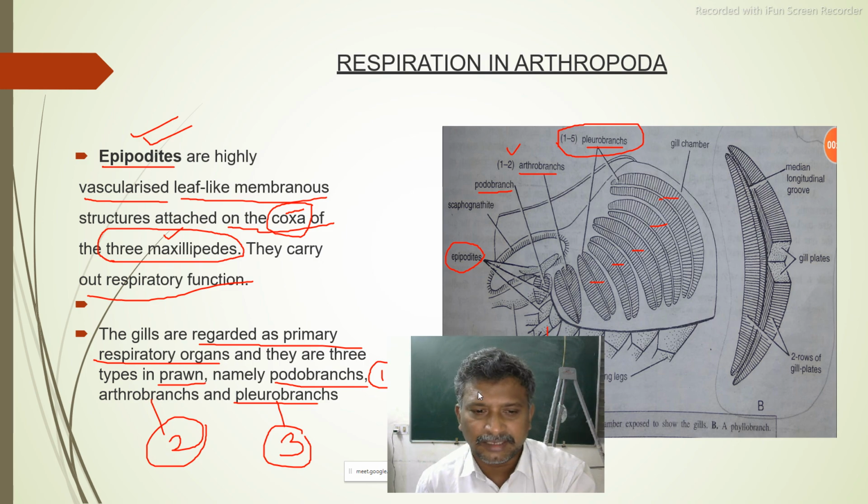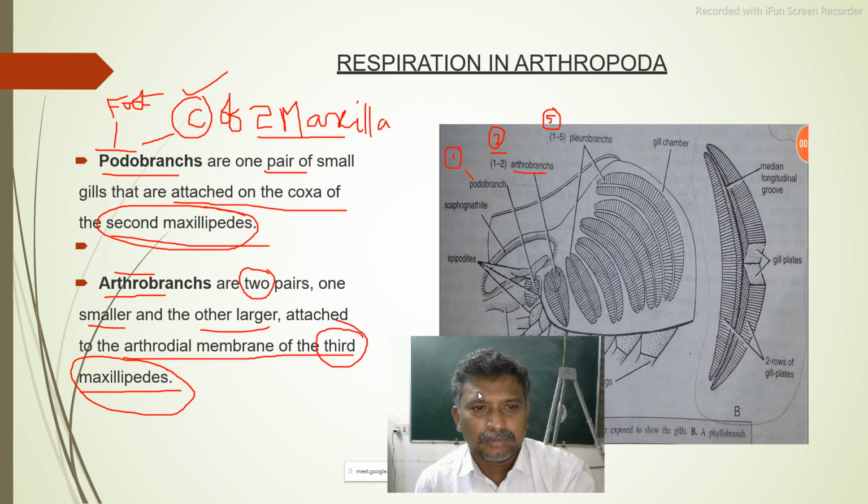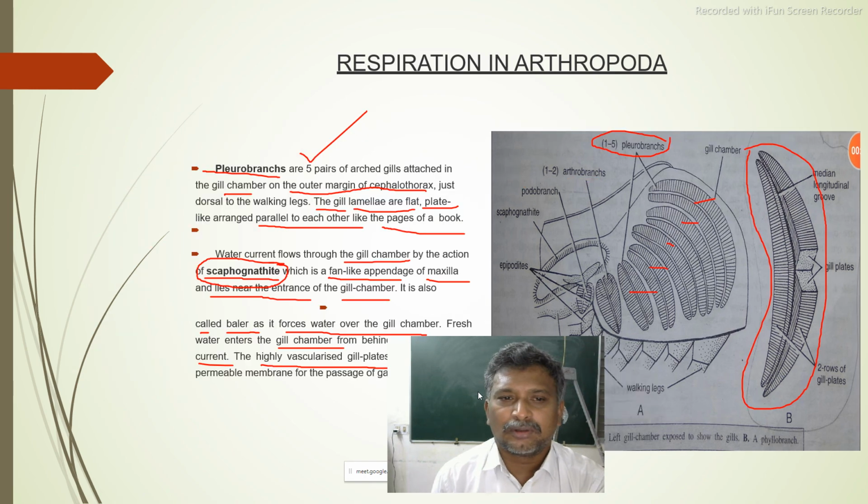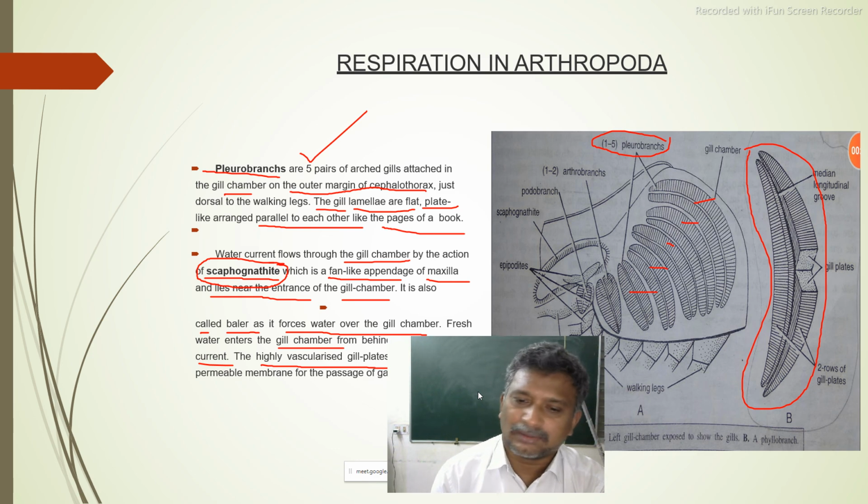Podobranch is only 1 pair, located at the coxa of the second maxillary ped. Arthrobranch, there are two pairs, located on the third maxillary ped. Pleurobranchs, five pairs are there. They are laterally arranged on either side of the cephalothorax.